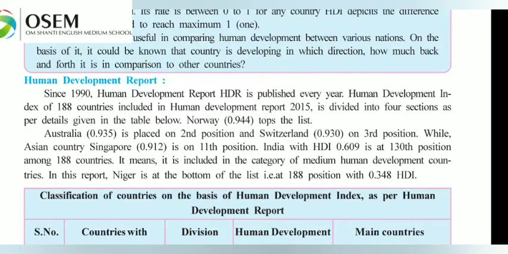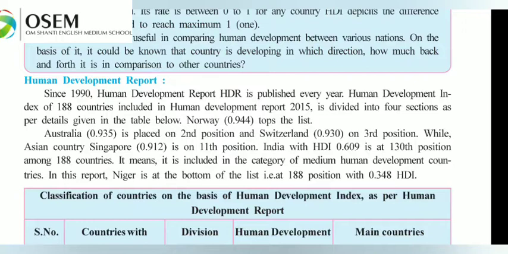India, with an HDI, Human Development Index, of 0.609, is at 130th position. So India is lagging far behind in the Human Development Index. Among 188 countries, India's position is 130th. It means it is included in the category of medium human development countries.